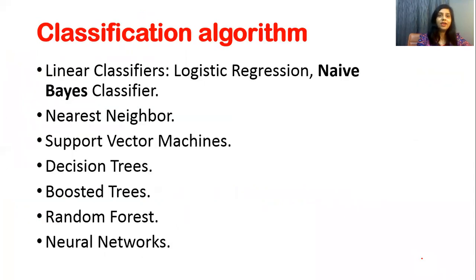Now, what are the different classification algorithms? If you want to classify data into different categories, there are different algorithms for implementation. There are linear classifiers, nearest neighbor classifiers, support vector machine, decision tree, boosted trees, random forest, neural network, etc. The explanation of all these algorithms is beyond the scope of this video. I will come with the next video on support vector machine.